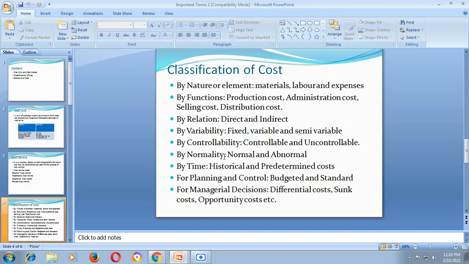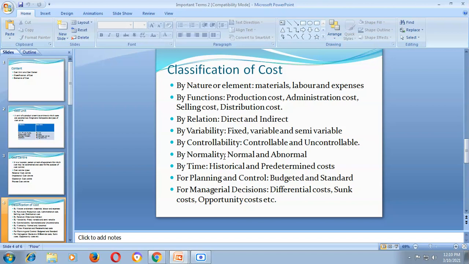Classification of cost is the process of grouping cost according to their common characteristics. I repeat, cost classification is the process of grouping cost according to their common characteristics.